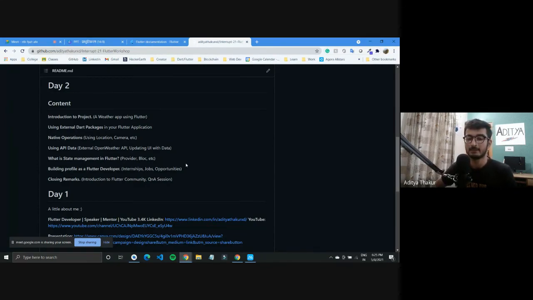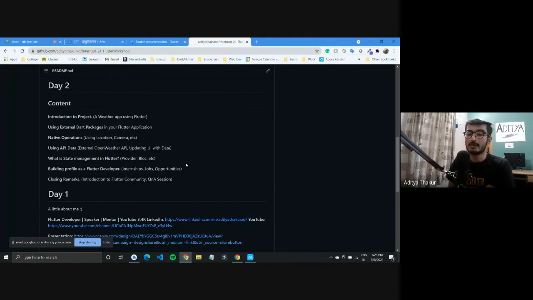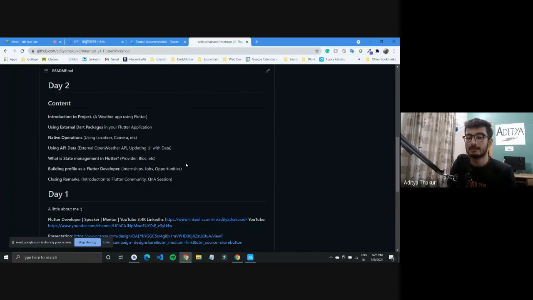And then lastly, we'll conclude with the different resources that are available online, both structured and unstructured, free and paid, and courses that you can take up after this workshop, and also how to build up your profile as a Flutter developer. That is, how to actually put out products and projects to get internships and all. That would be in tomorrow's session.